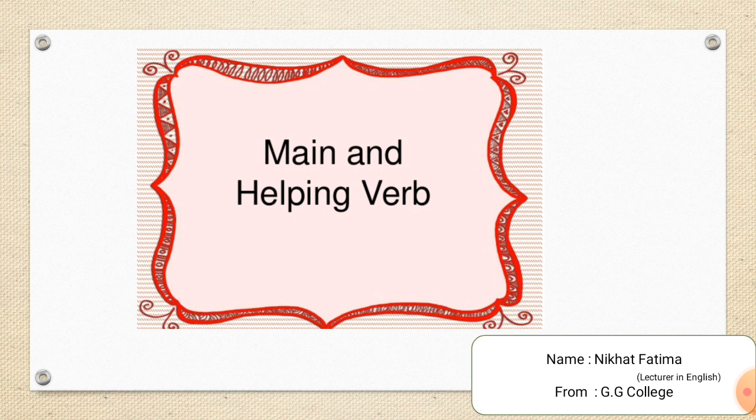In the first example, she has been writing since this morning, the helping verb has been denotes the tense: present perfect continuous tense of the main verb writing.